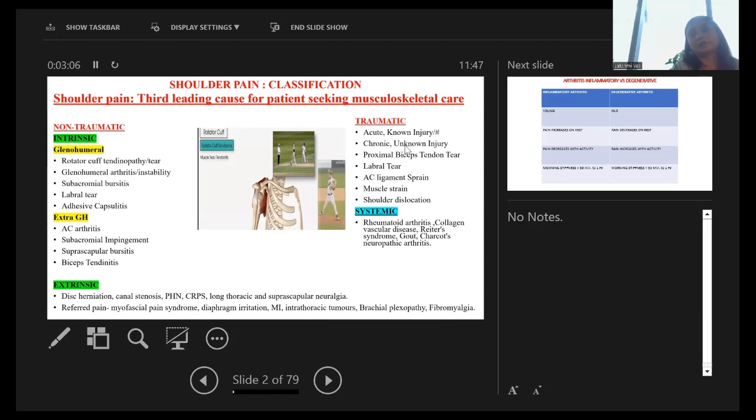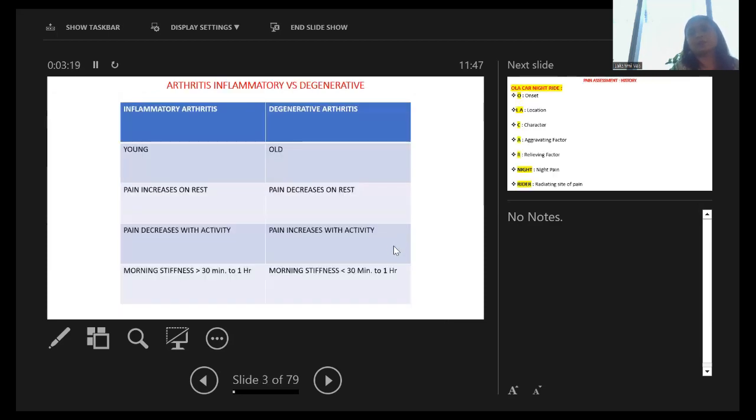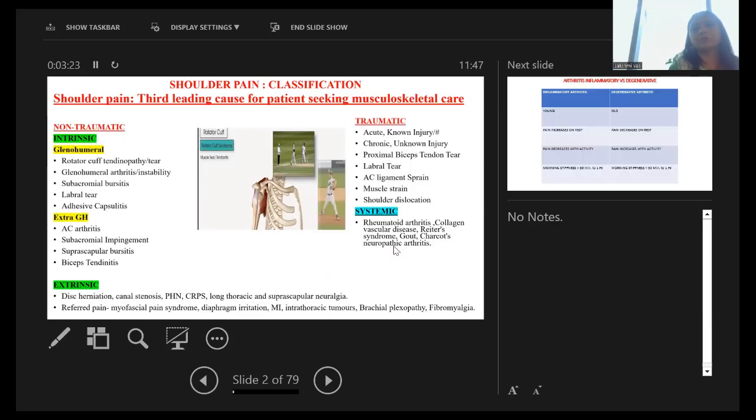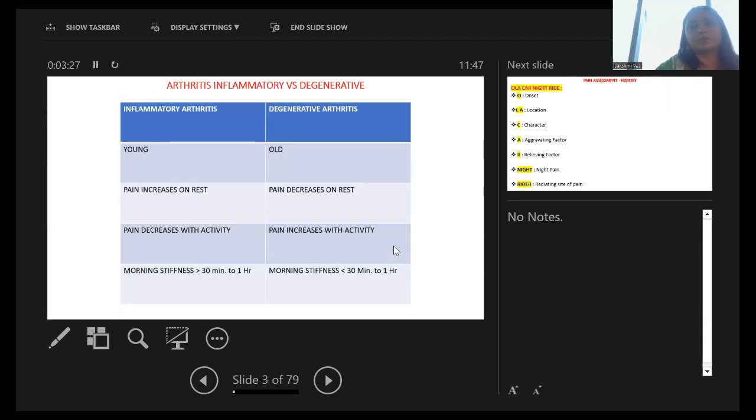Traumatic causes are related to all injuries, acute known injury or chronic unknown injury, proximal biceps tendon tear, labral tear, AC ligament sprain, muscle sprain, shoulder dislocation, etc. Systemic causes are all autoimmune disorders like rheumatoid arthritis and collagen vascular diseases. So this was in short about the distinct causes.